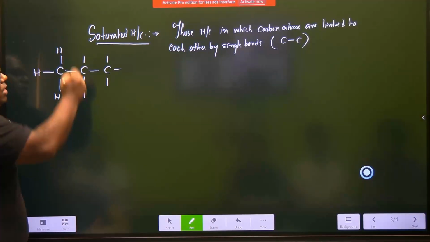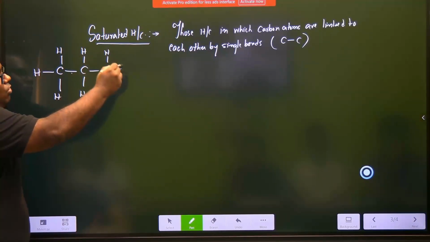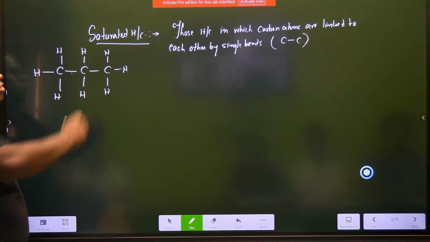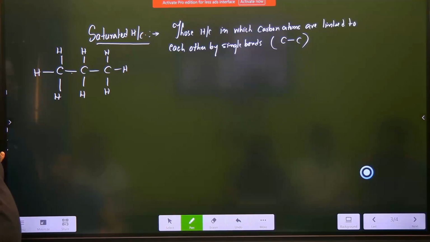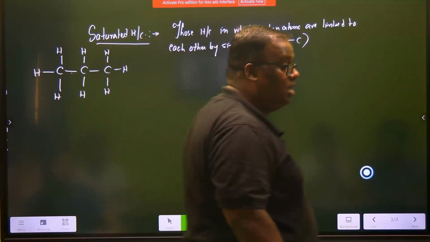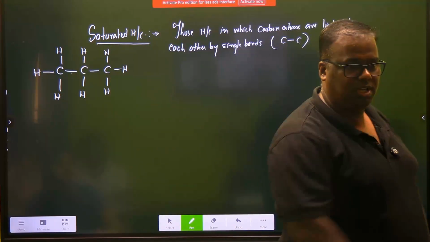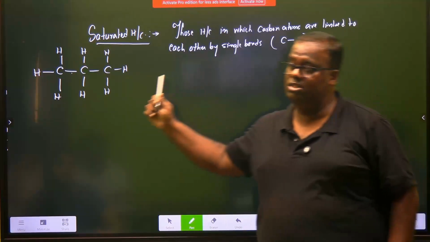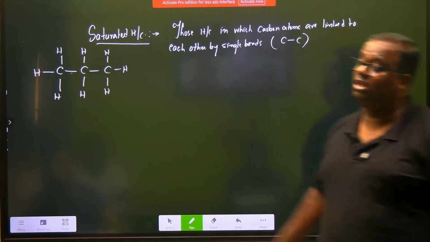Now let us go back to our definition of hydrocarbons. What are hydrocarbons? A class of compounds which has got only carbon and hydrogen. Do we have carbon and hydrogen out here? Yes. Then we are studying one sub-branch of hydrocarbons which is known as saturated hydrocarbons. What are saturated hydrocarbons? Those hydrocarbons in which carbon-carbon is linked only with a single bond.